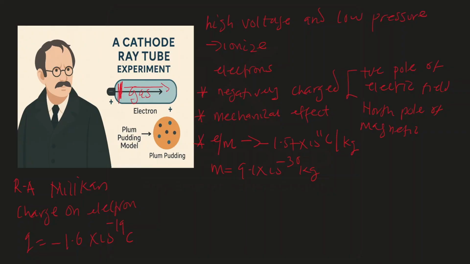But he did more than that. J.J. Thomson also noticed that these electrons can pass through thin foil of metal. They penetrate thin foil of metal. So what it means is that electrons are subatomic particles because they are smaller than atoms. They can pass through thin foil of metals, so they are smaller than atoms. They are subatomic particles. That's how we knew that electrons are subatomic particles and atoms are actually divisible. All right, so that's a quick overview of J.J. Thomson's work. Now, what does the J.J. Thomson model of atom look like?